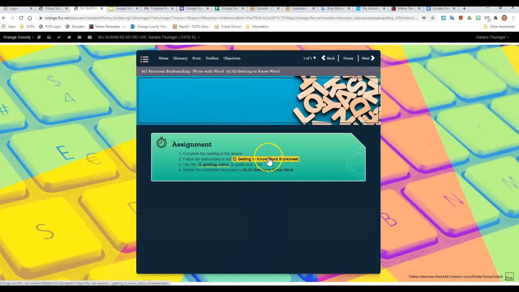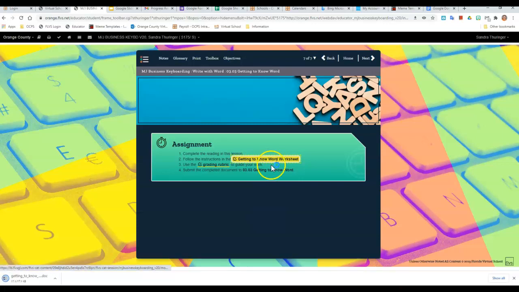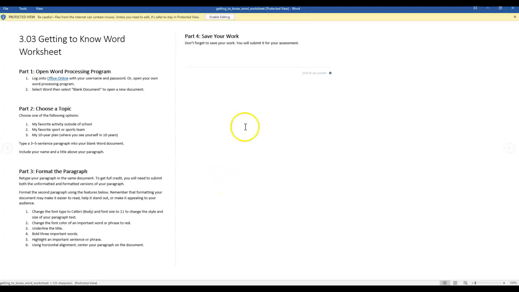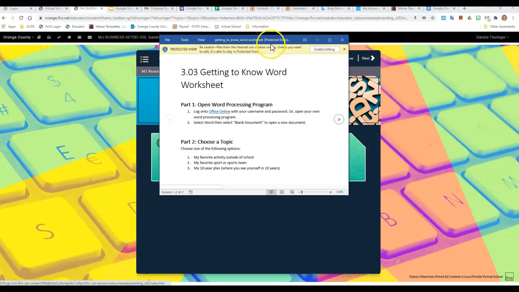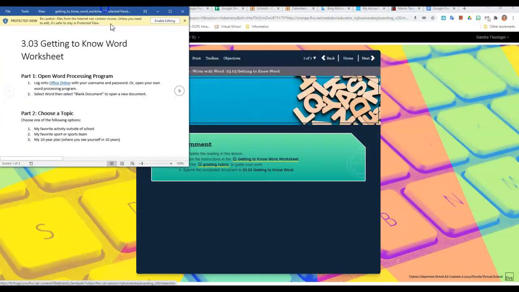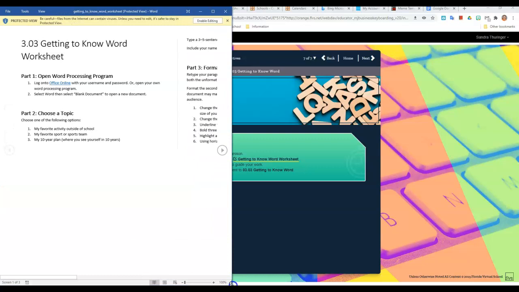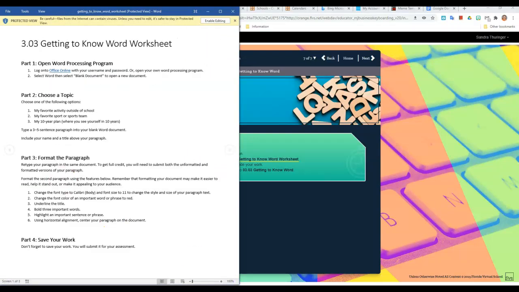So the first thing you need to do is pull up your getting to know worksheet. You have to follow the instructions in there. You pull it down and it is in a Word file. As you can see, it will open up. We're not going to enable the editing because we aren't going to be editing it. We are just going to be using it for directions. So I'm going to make this a half page so you can see me follow the directions on there.